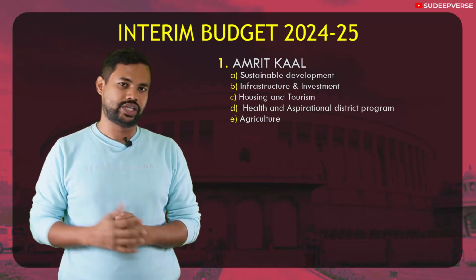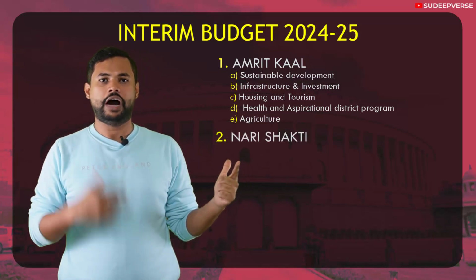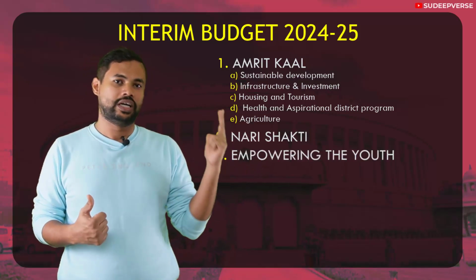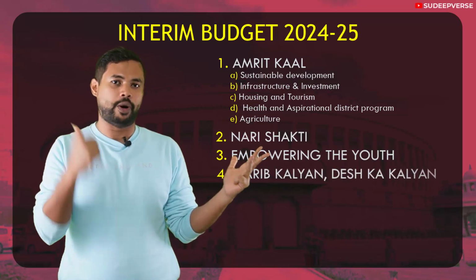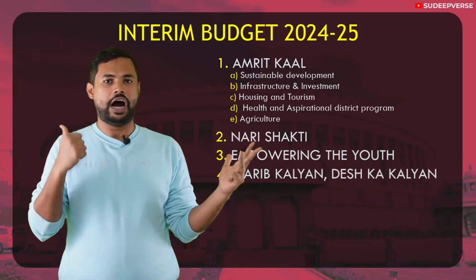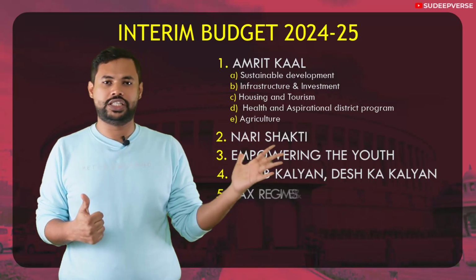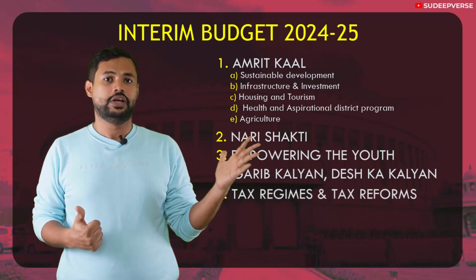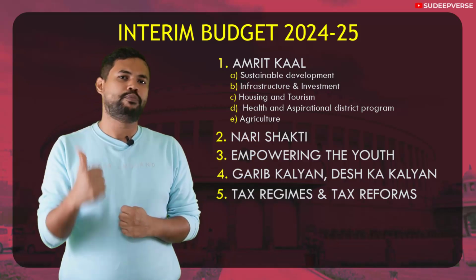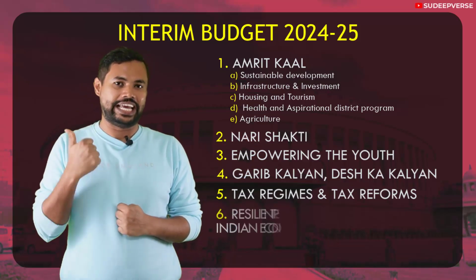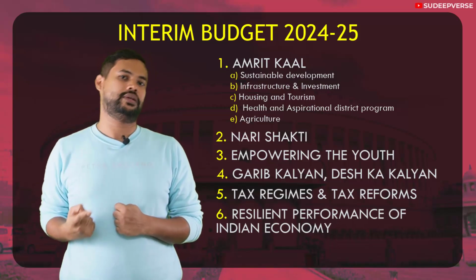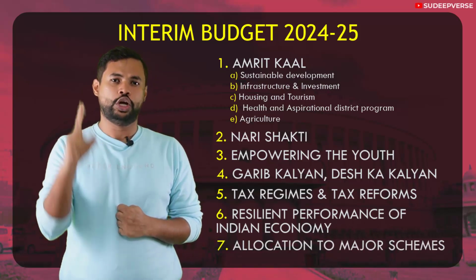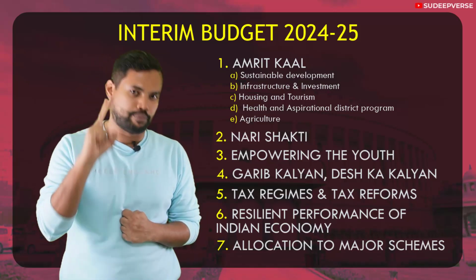After this, we will discuss the Nari Shakti. After this, we will discuss empowering of youth. After this, we will discuss Garib Kalyan, Desh ka Kalyan, that is poverty alleviation program. After this, we will discuss some of the tax regime and tax reforms that are done in this interim budget. After this, we will discuss some of the important facts that show how the Indian economy has remained resilient. And the last, we are going to discuss some of the allocation of resources to the most important government programs of the year.